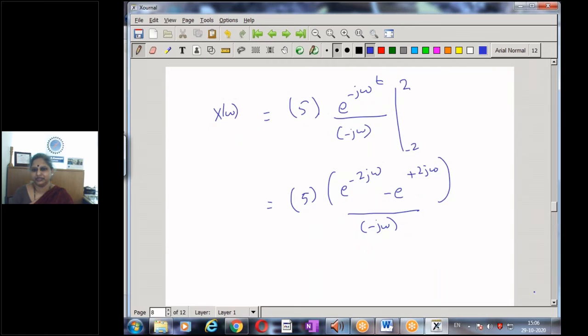Now let us say I multiply and divide by 2, and I absorb the minus sign and interchange, and then this whole term can be represented as a sine. So I multiply by 2, and then I have a 5, and then I will get a sine 2 omega, and I also have the omega in the denominator.